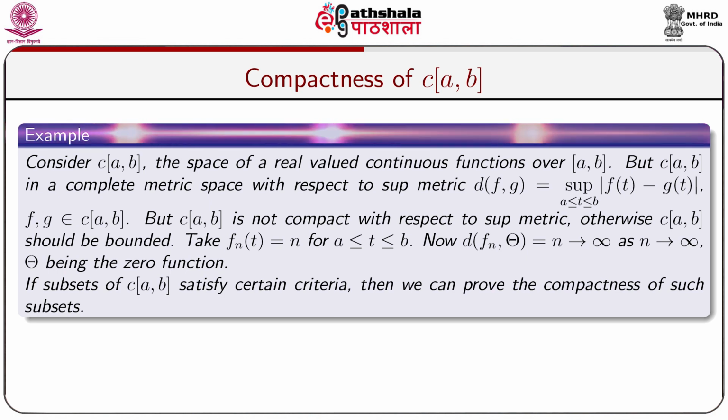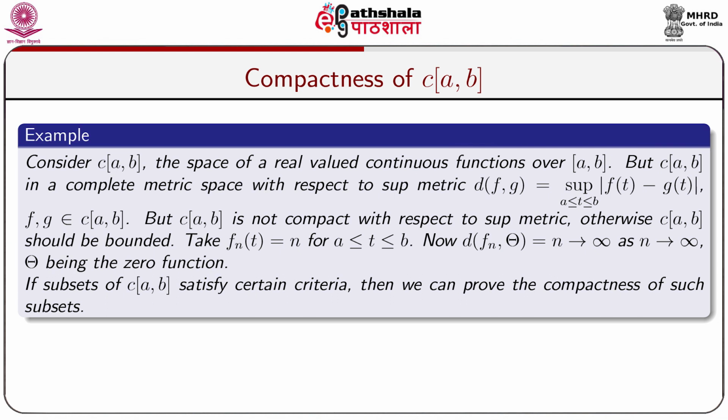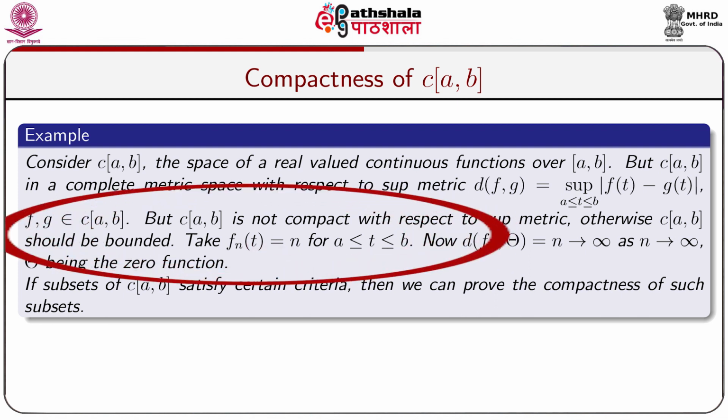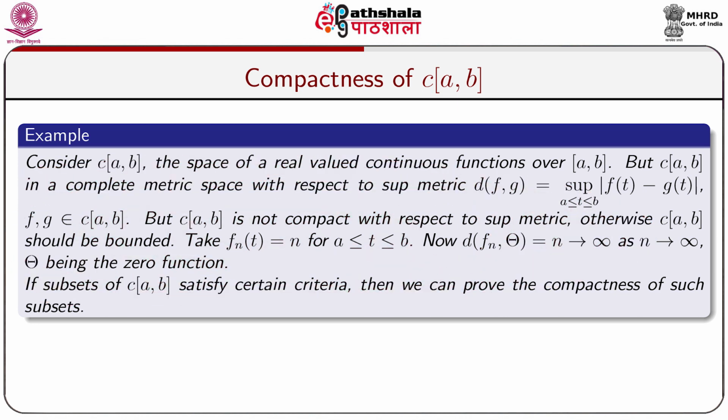Consider C[a,b], that is, the collection of all real valued continuous functions, with the metric taken as the sup metric. But C[a,b] is not compact with respect to the sup metric. Otherwise, if C[a,b] were compact, then C[a,b] should be bounded, because we know that every compact set is bounded. Take f_n(t) equal to n for n equal to 1, 2, 3 and so on, where t is taken from the closed interval a less or equal to t less or equal to b. So, each f_n(t) is a constant function, and these are continuous functions.